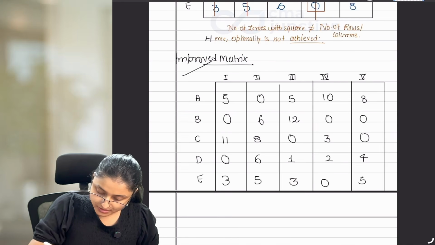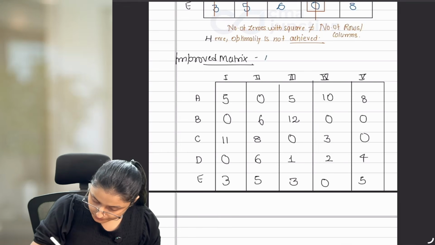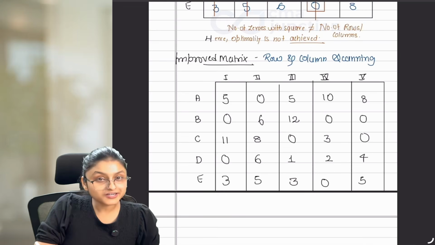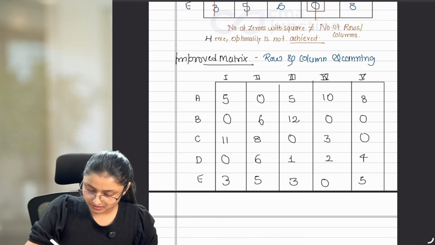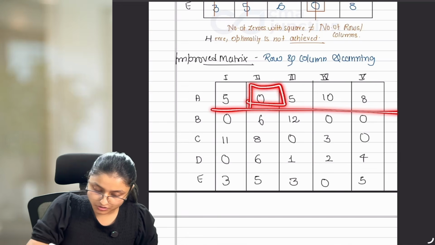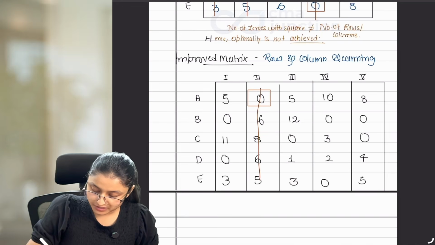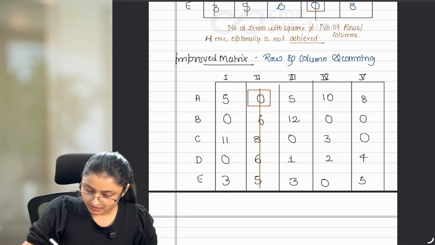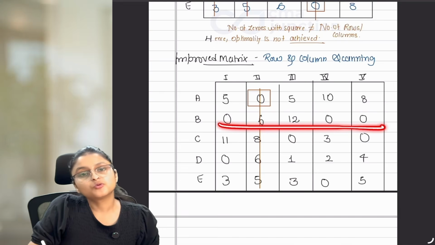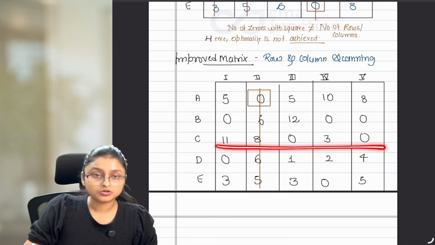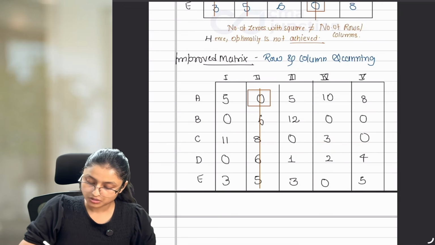In this improved matrix, we are going to do our row and column scanning. How to do this row and column scanning? You already know that. First you will start with row scanning, right? Scan the first row. If you find 1 zero, then mark it with a square and cut the column. Whenever you are scanning a row, you have to cut the column. Here we have 3 zeros. If more than 1 zero or no zeros are there, skip that particular row and move to the next row. Here we have 2 zeros. Skip this row. Move to the next row.